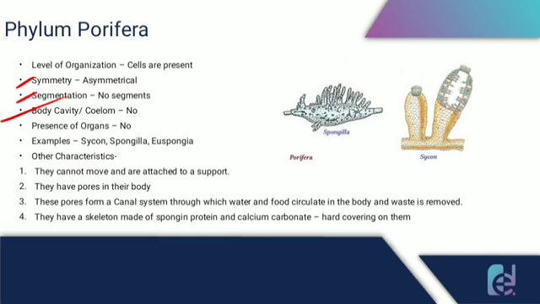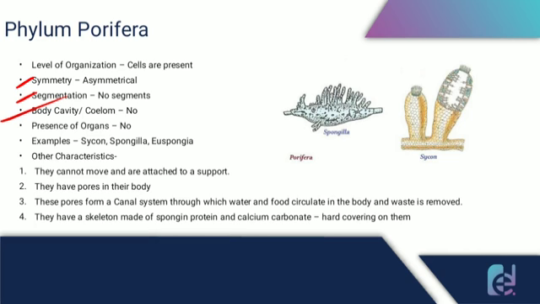Now let's know about some other characteristics of phylum Porifera. They are immotile, like they cannot move from place to place. They are attached to a support, and they have pores in their body, and these pores form a canal system through which water and food circulate in their body, and the waste is removed. And they have a skeleton made of spongin protein and calcium carbonate.